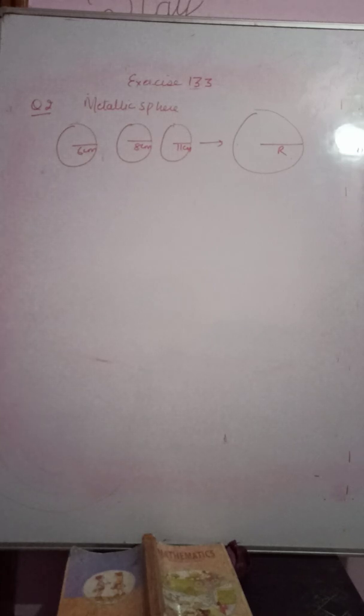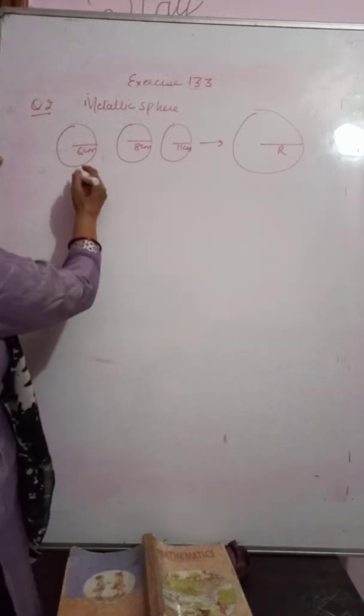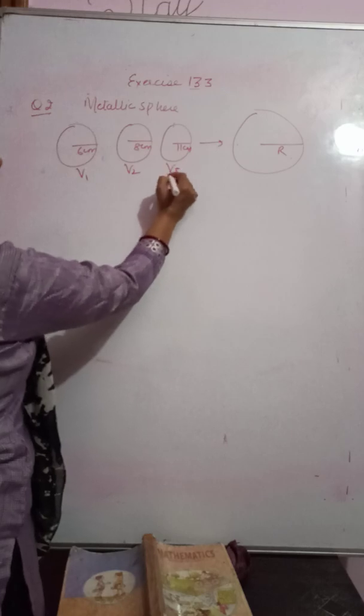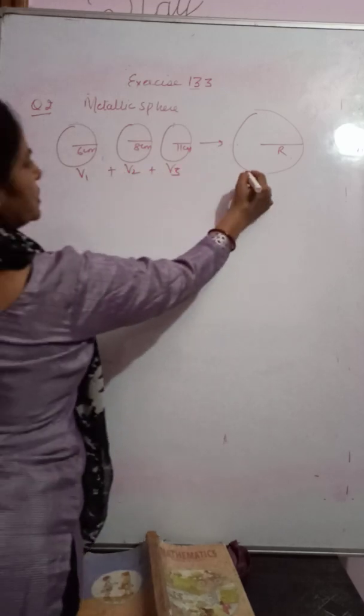I tell you what, children, one thing: in the previous question the answer will be 2.744, right? It will be in decimal. This is the volume of one sphere, volume of second sphere, volume of third sphere will be equal to the volume of this bigger sphere.